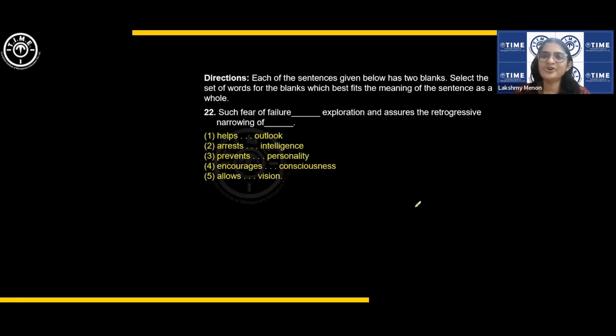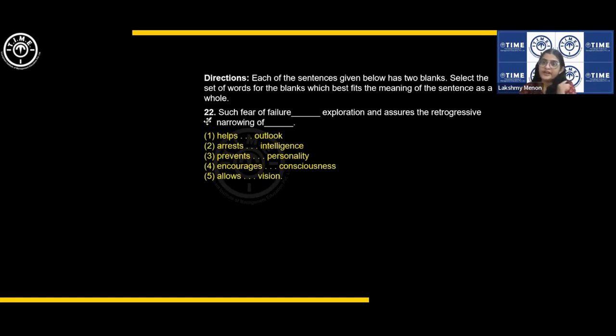No strategy per se for fill in the blanks, but you have to read both the blanks and then decide. Don't just see one word and put it there. Read both the blanks and then decide. Such fear of failure dash exploration and assures the retrogressive. So fear of failure, see, in fill in the blanks questions, especially multiple blank questions, you have to assess the tone of the sentence properly.